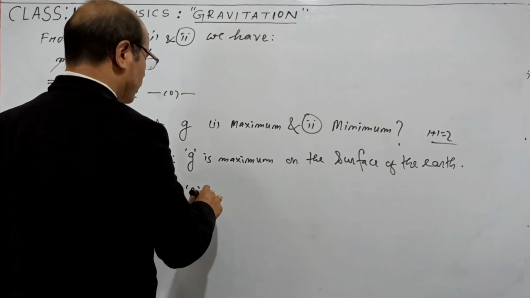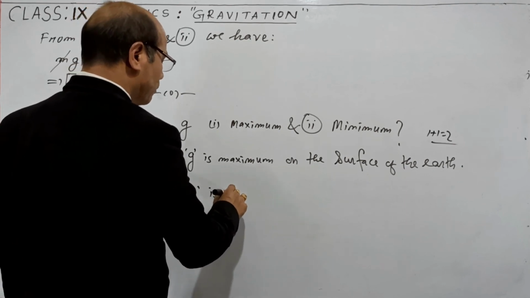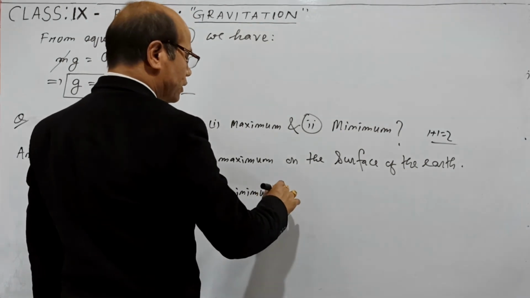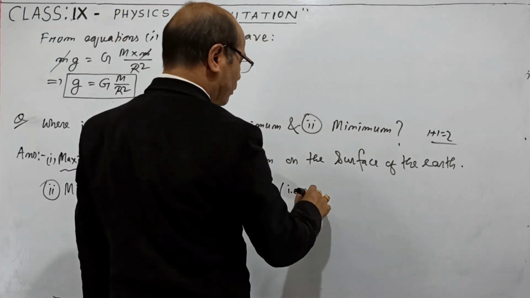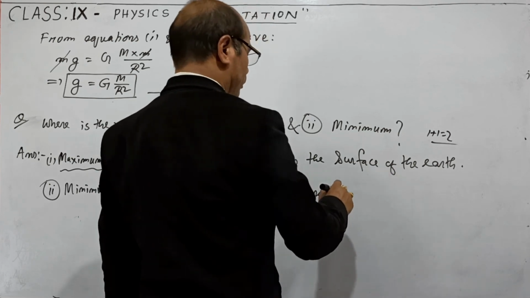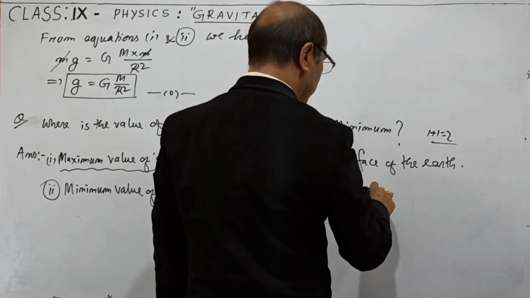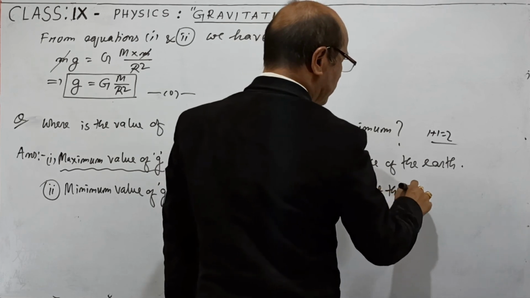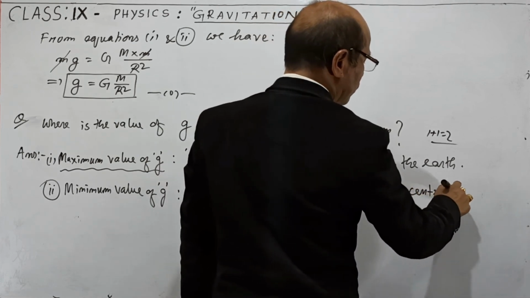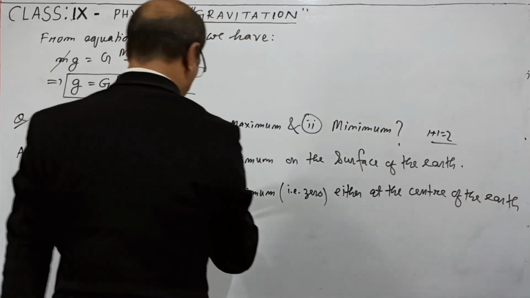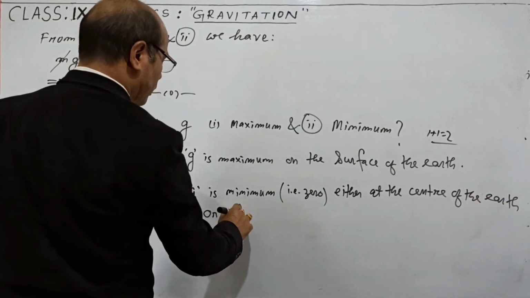You can write g is minimum, here it means 0, either at the center of the earth or at infinity.